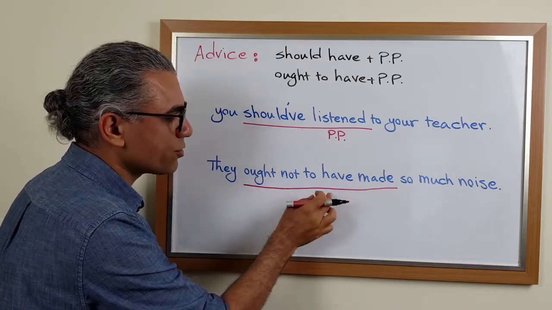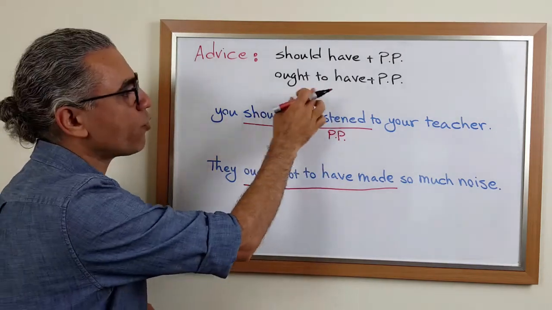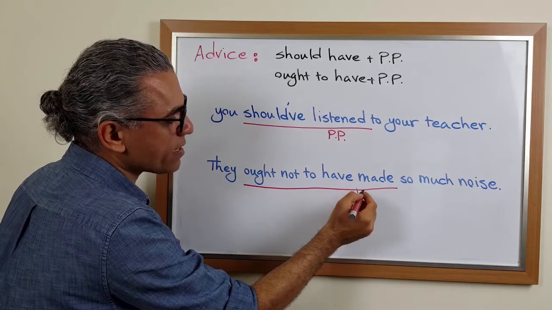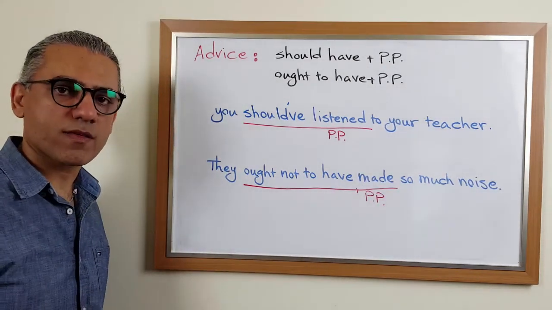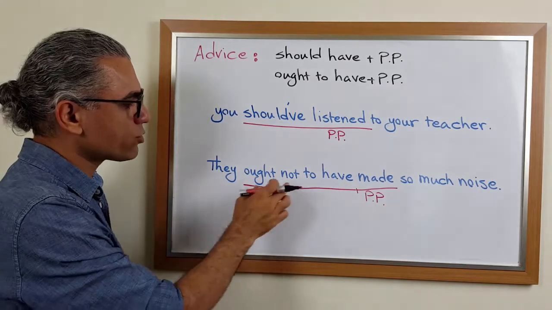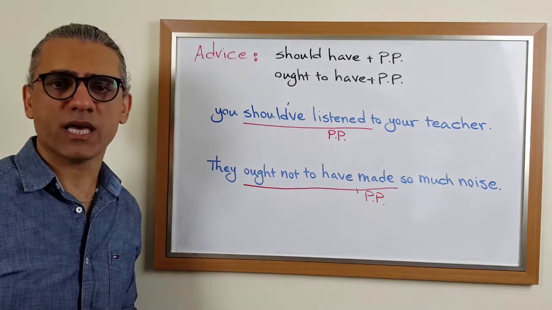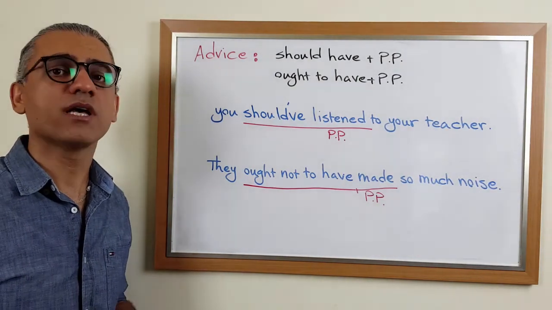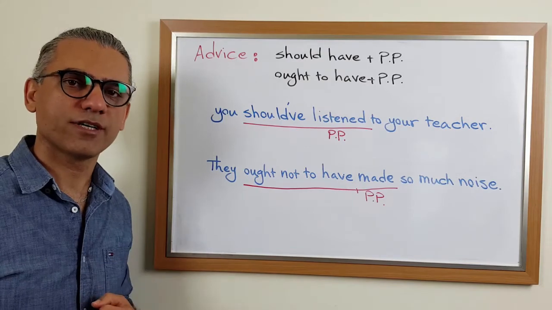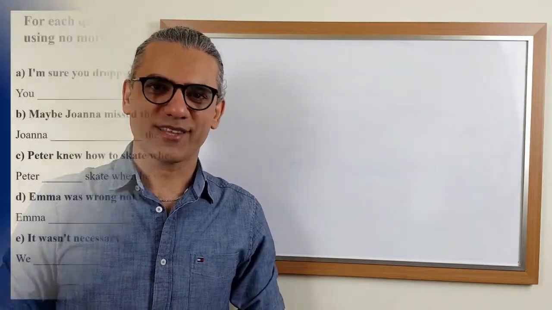Ought not to have, this is the negative form of ought to have, and made is the past participle form of the main verb of your sentence, make. So they ought not to have made so much noise. It means they did make so much noise, but they shouldn't have done it, or they ought not to have done it. Okay, now let's do some exercises together.